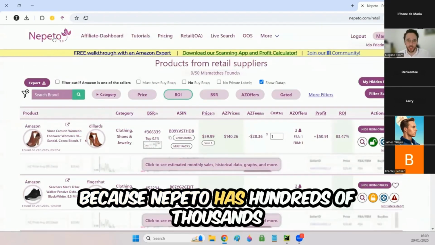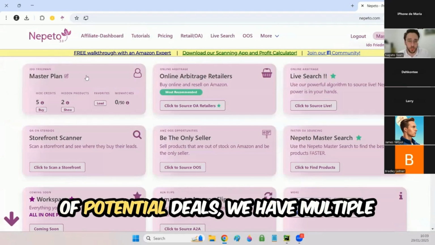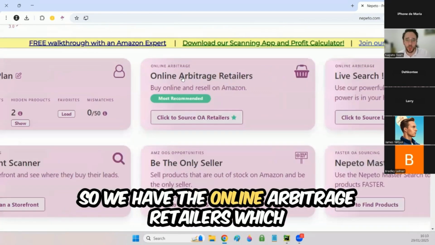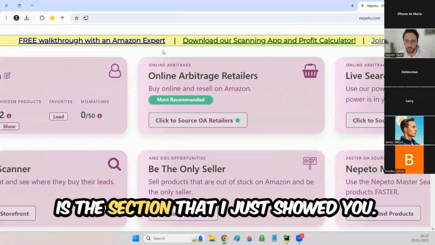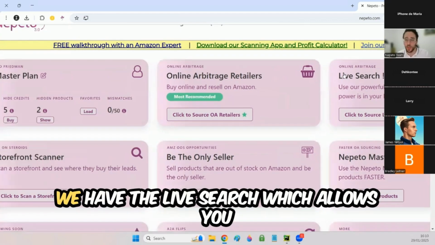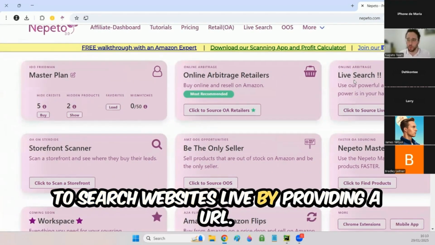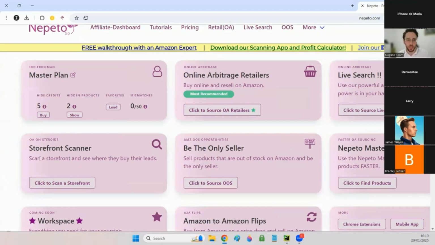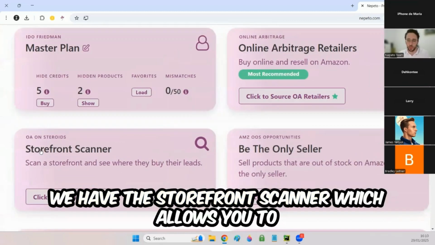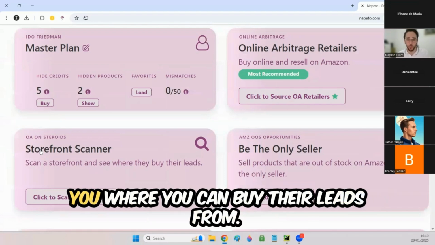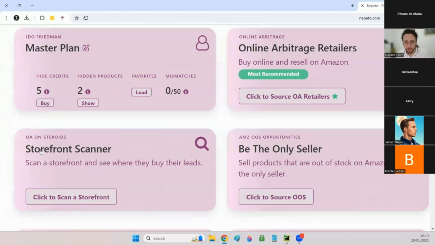Because Nepeto has hundreds of thousands of potential deals, we have multiple options to source and find those. We have the online arbitrage retailers, which is the section that I just showed you. We have the live search, which allows you to search websites live by providing a URL. We have the storefront scanner, which allows you to scan someone else's storefront, and Nepeto will tell you where you can buy their leads from.